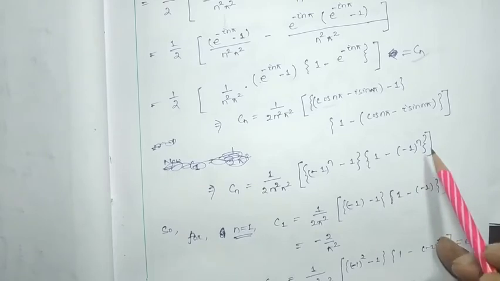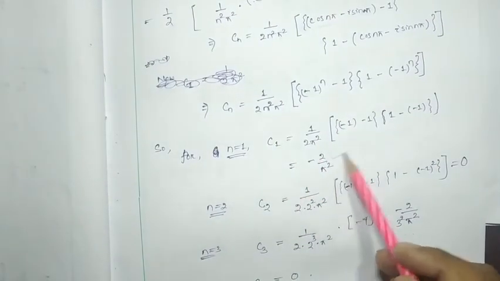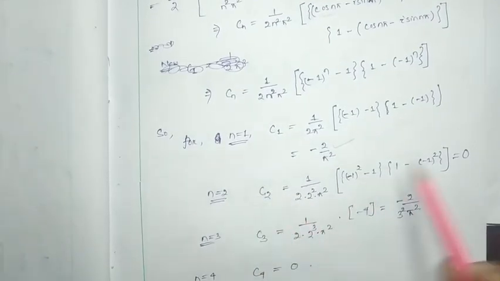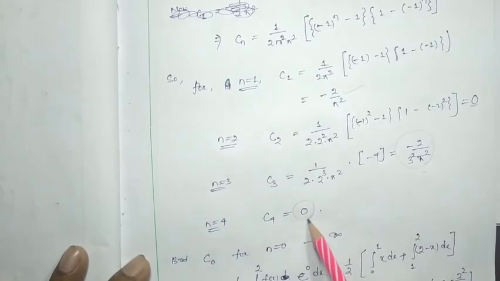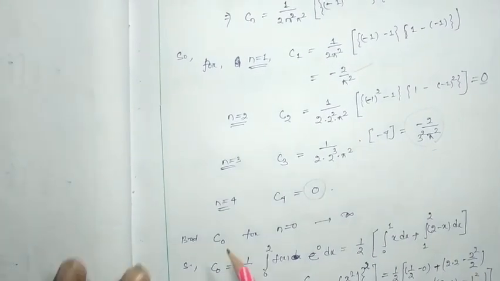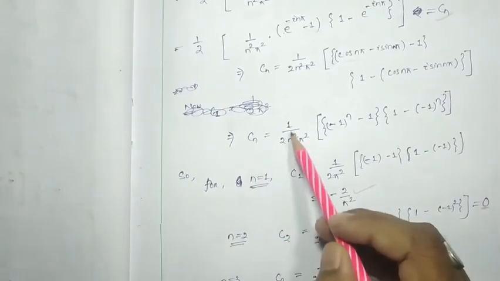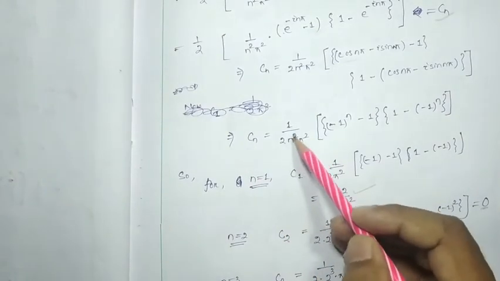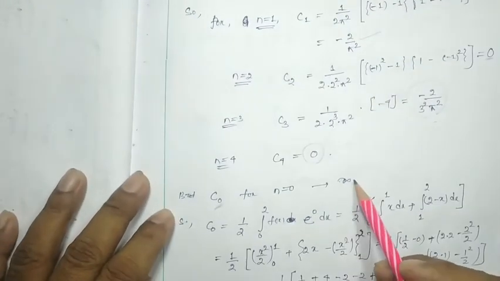Now we have to consider n is equal to 1, C1 will be equal to this much, C2 will be 0, C3 will be this much, C4 will be 0. But if we consider C0, if I put n equal to 0, then it will be 1 by 0 with something at the numerator. It will be not determined, in the form of an indeterminate type.